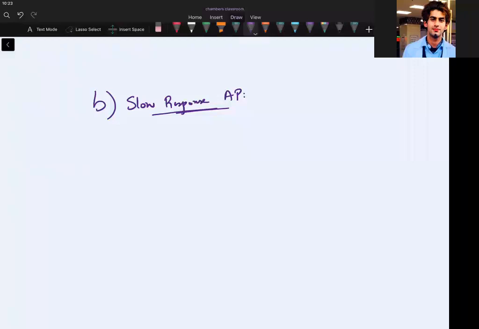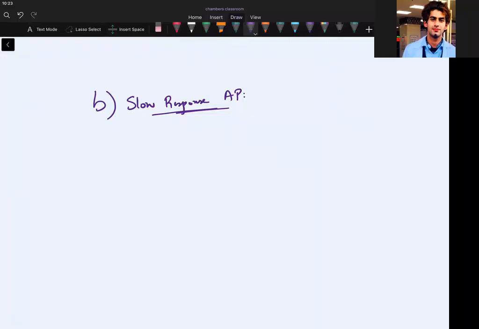To understand it better, let me put it in simple words: what is this slow response action potential? This is the action potential which is seen in the pacemaker tissues, mostly seen in the nodal tissues.